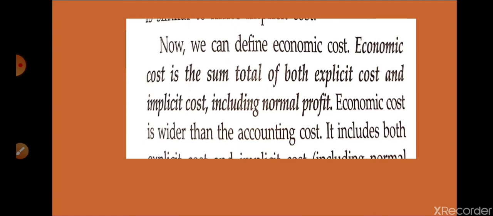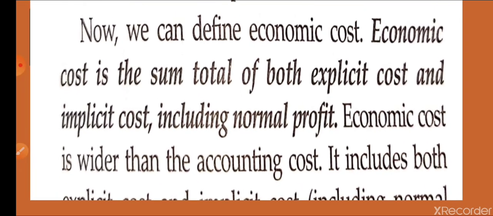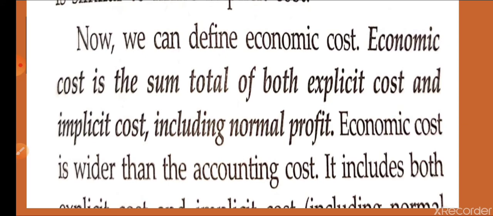Explicit cost is what is purchased from outside the firm and money is spent for it. Normal profit is the minimum payment he should get for taking the risk. All these things combined are known as economic cost.